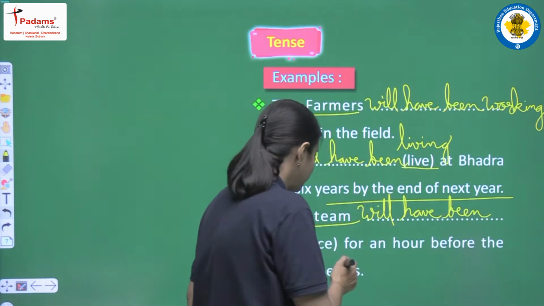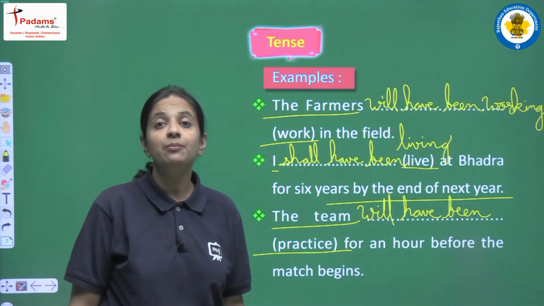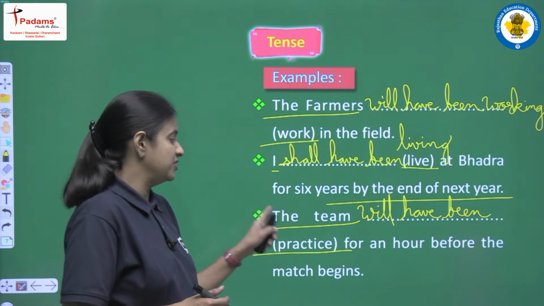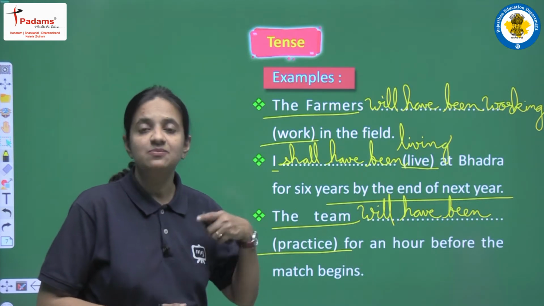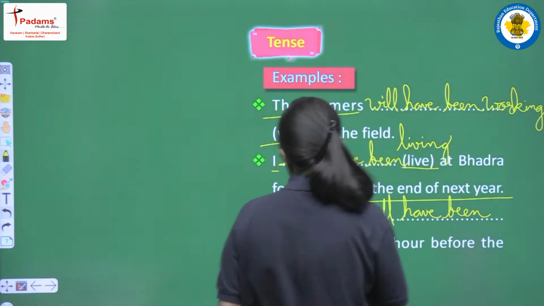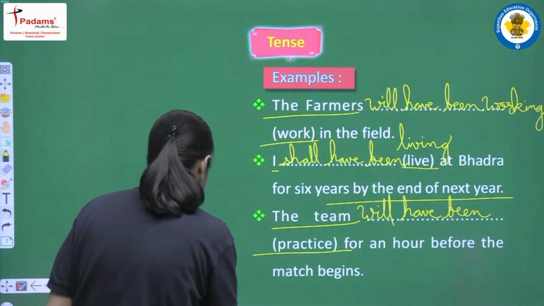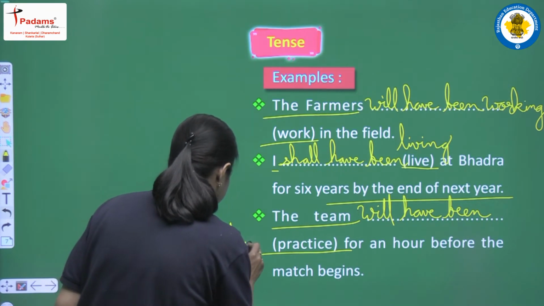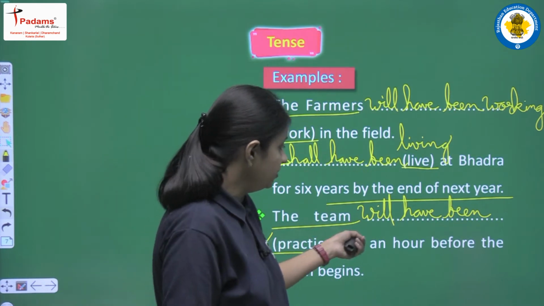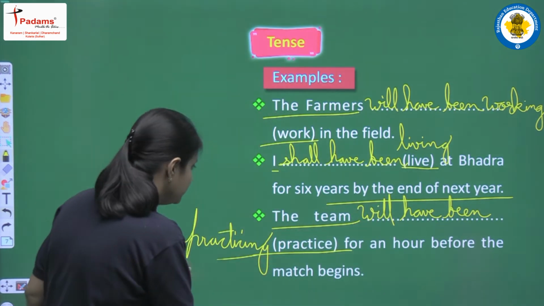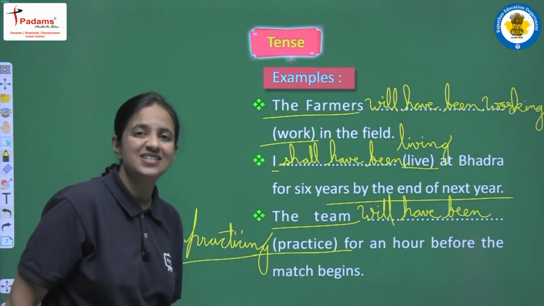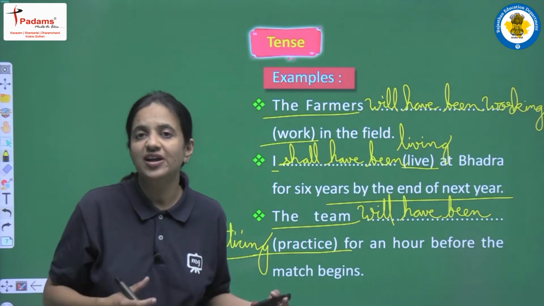And now we will write the main verb. As a main verb we are having practice. Okay, so we have to add ing with the first form. First form is practice, so we will write practice plus ing, so it will be practicing. So let's write here. And the complete sentence will be the team will have been practicing for an hour before the match begins. Okay, so this is the structure of future perfect continuous tense.